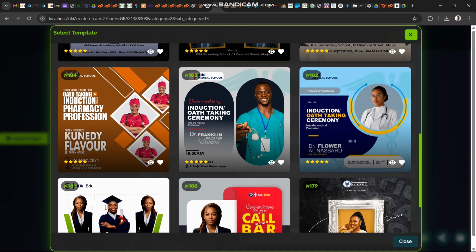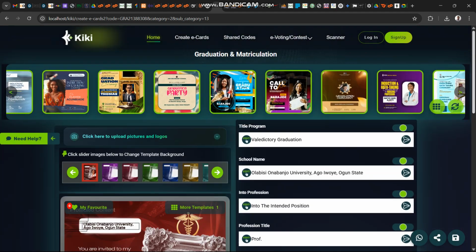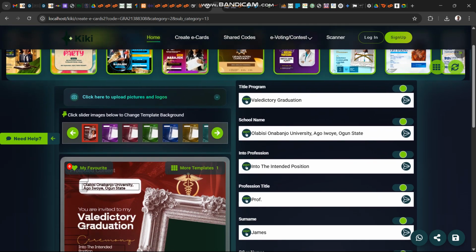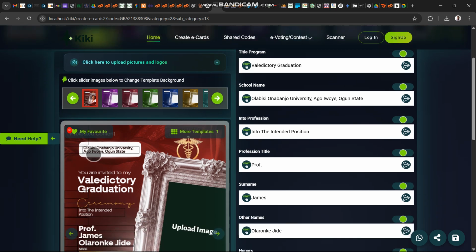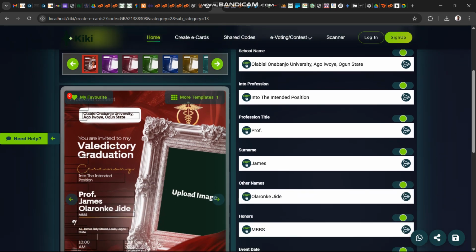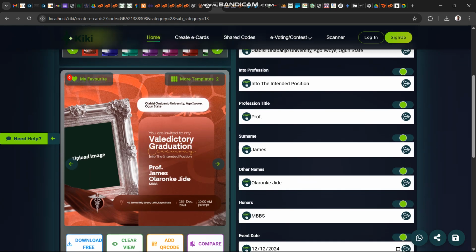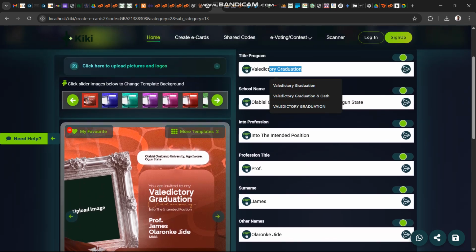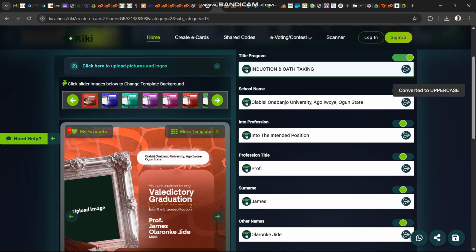So you don't need to know how to design, you don't need anything. All you just need to do is put in your information. For the purpose of this presentation, this is a test running template, so I'll be using this. All you just need to do is type. So let's say I want to write induction and oath taking. I can capitalize it from here, I don't have to retype it.